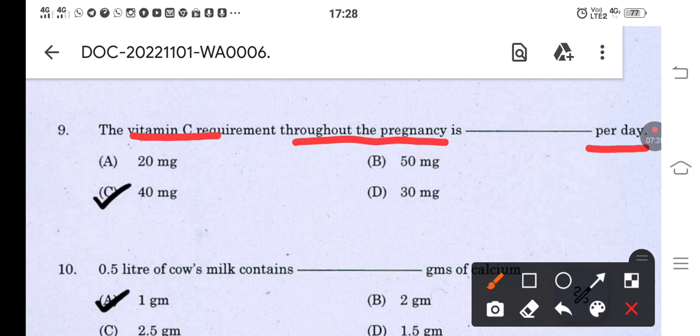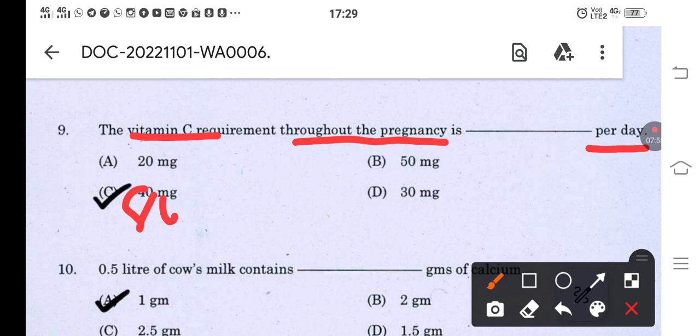Okay, another one is during pregnancy, when compared with a normal woman, a pregnant woman should take more vitamin C. Because vitamin C supports the development of the maternal tissue and also fetal development. So the vitamin C requirement, actually over here it should have been 80 milligram. So per day the requirement is 80 milligram.